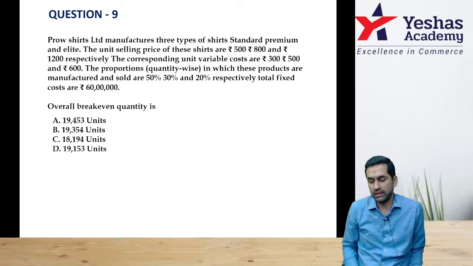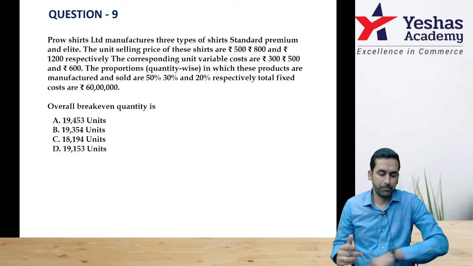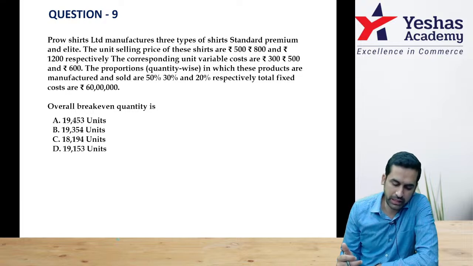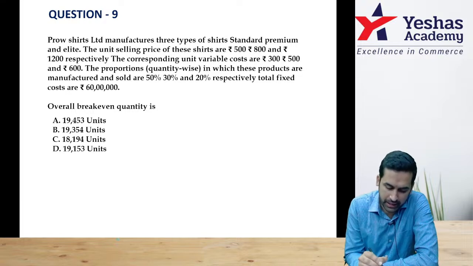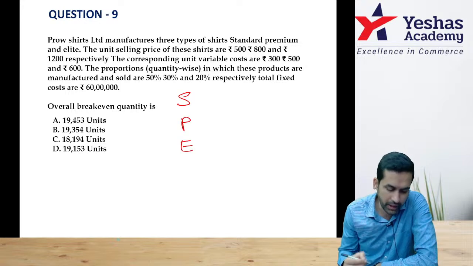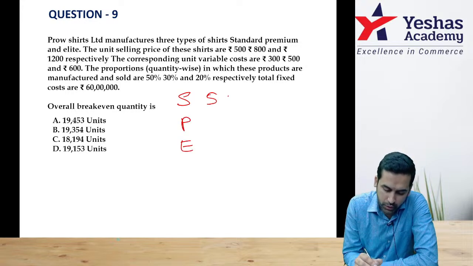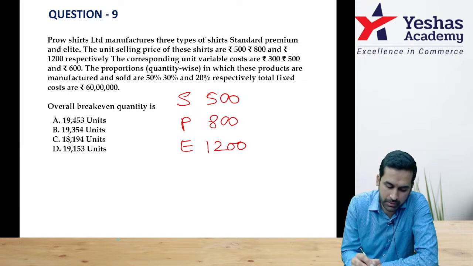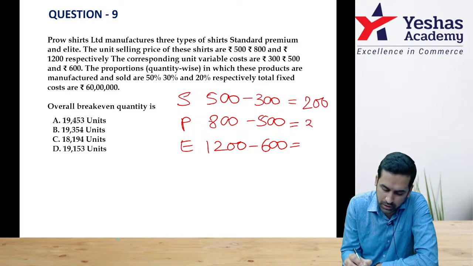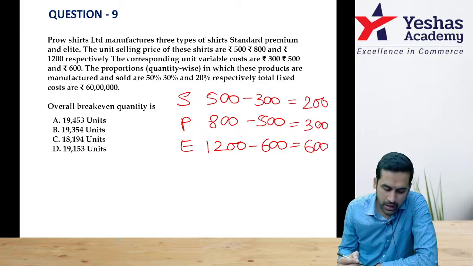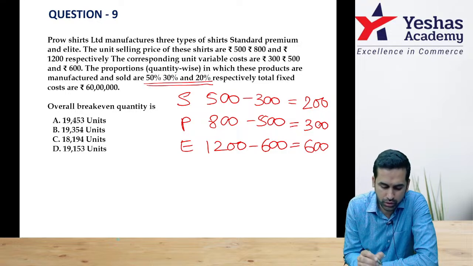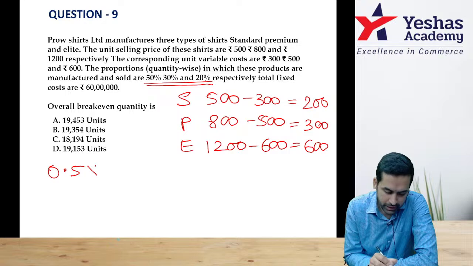Question number 9. I want everybody to try this. Pro Shirts Limited manufactures 3 types of shirts: standard, premium and elite. The unit selling price is 500 rupee, 800 rupee, 1200 rupee. Corresponding variable cost is also given: 300, 500, 600. So if I do this, I get contribution. This is 200, this is 300, this is 600. Quantity wise weightage is also given. That means 0.5, 0.3 and 0.2.